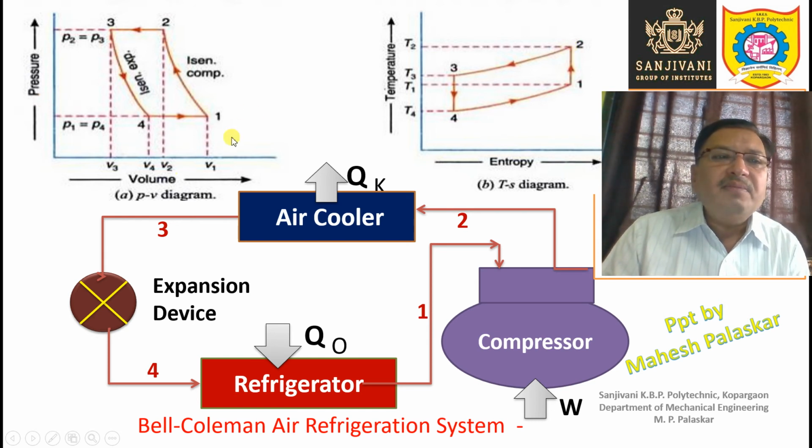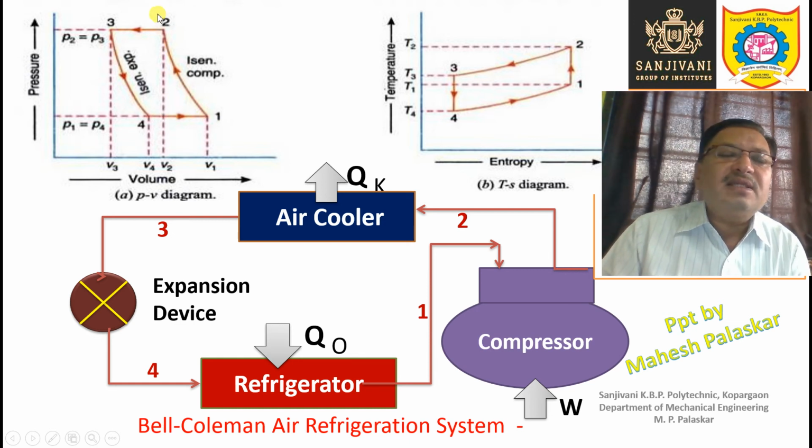Here also you can see on the PV diagram, one is the entry to the compressor, two is the exit of the compressor. So 1-2 is the process which is nothing but isentropic compression. You can see the pressure increases and the volume decreases. That means this is the compression process.